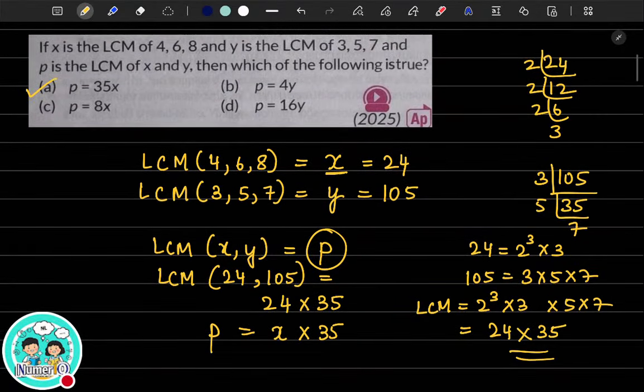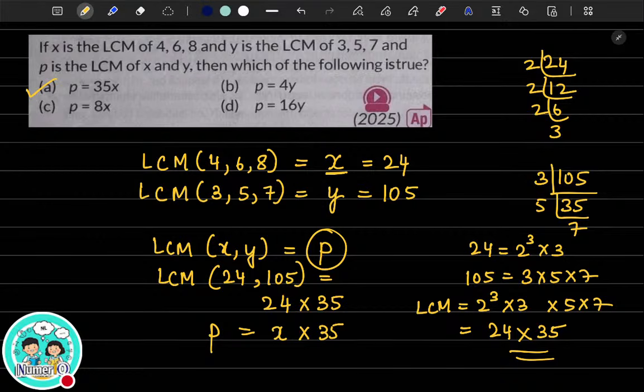Can we move on to the next question? Yes, okay. Sai Kiba, have you got it? So please be very careful when you are doing the prime factorization of the numbers as well. Okay.